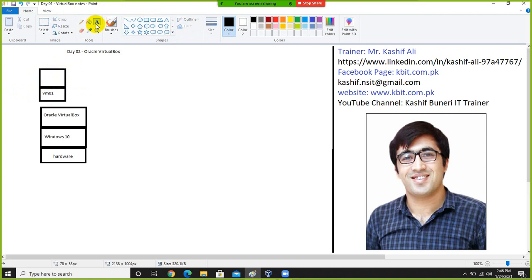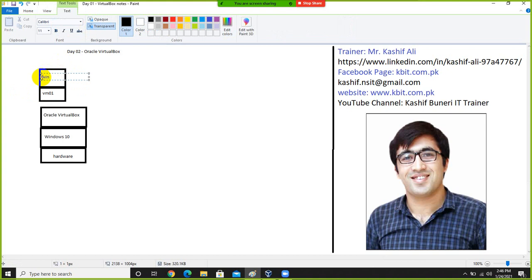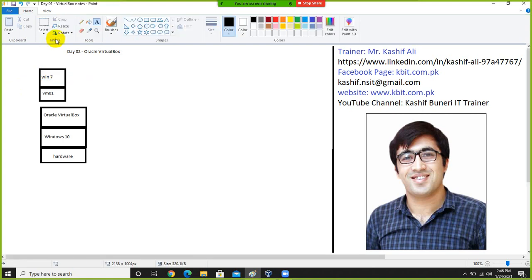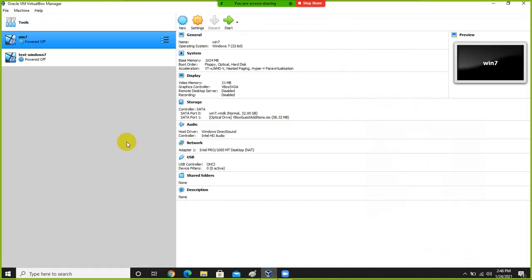So today's session is very interesting. This topic will also cover the networking piece of VMware Workstation as well. So you guys would be able to understand the virtual networking of Oracle VirtualBox, Hyper-V, VMware Workstation. So it will cover all of your areas. These are my two virtual machines you can see here.